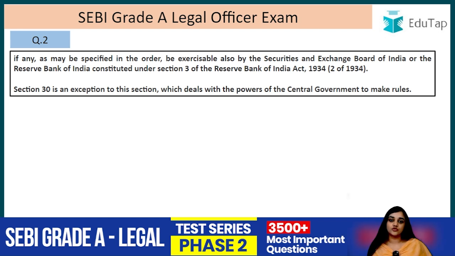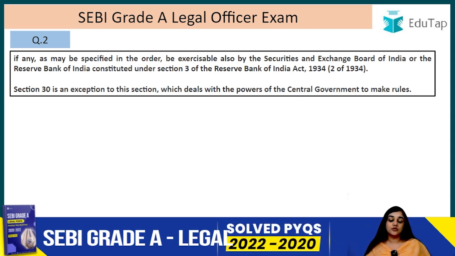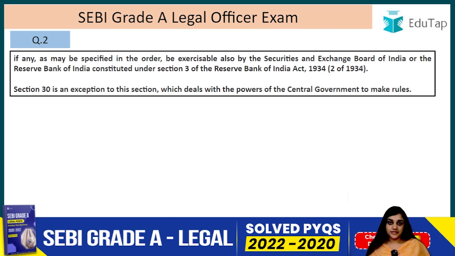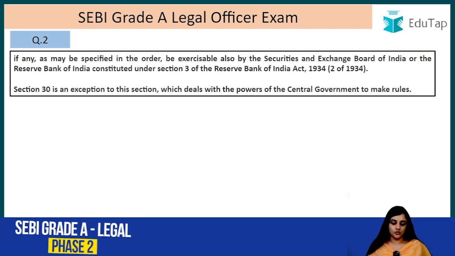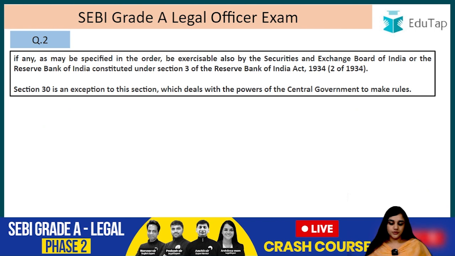That means in addition to the central government, they can also exercise it, or the Reserve Bank of India constituted under section 3 of the Reserve Bank of India Act 1934. So it can do it to the SEBI and the Reserve Bank of India. And section 30 was the exception in this case. Section 30 is an exception to this section, which deals with the powers of the central government to make rules. Alright. Question number 3.